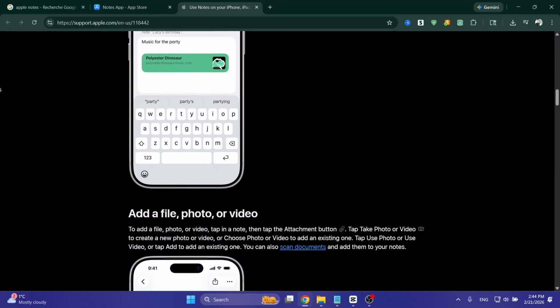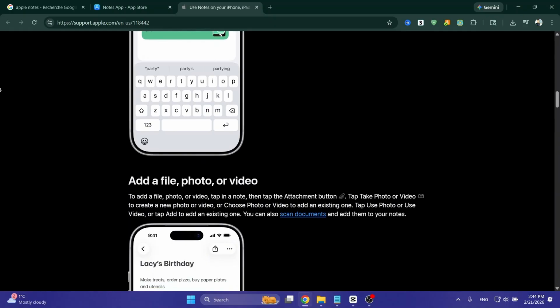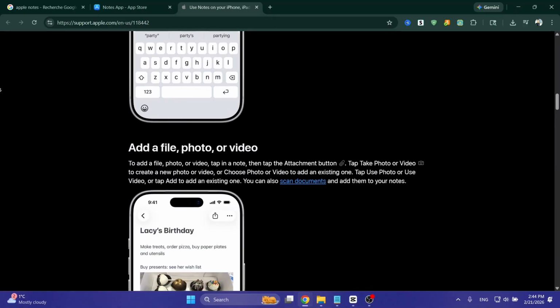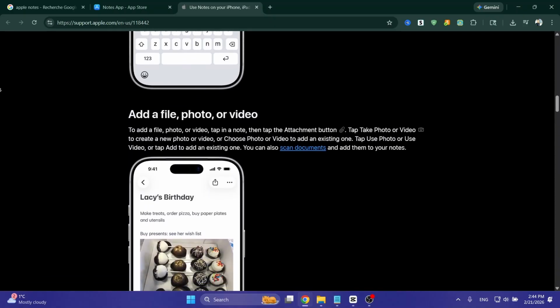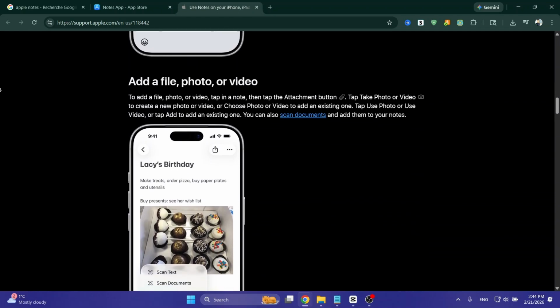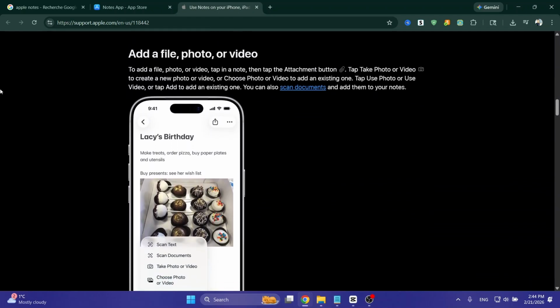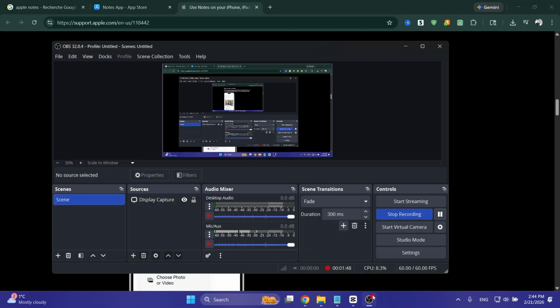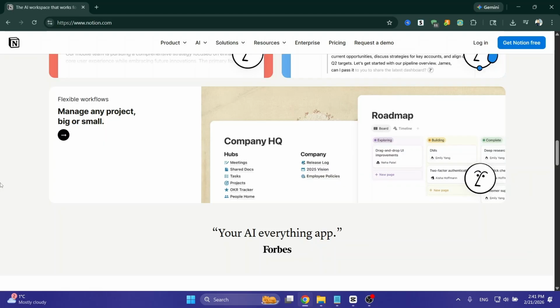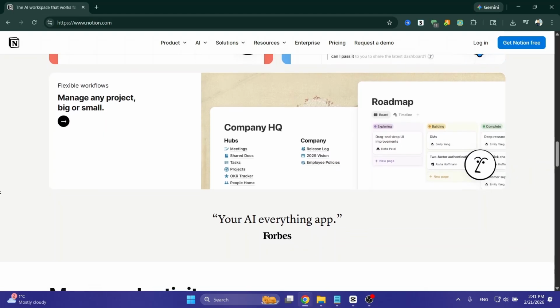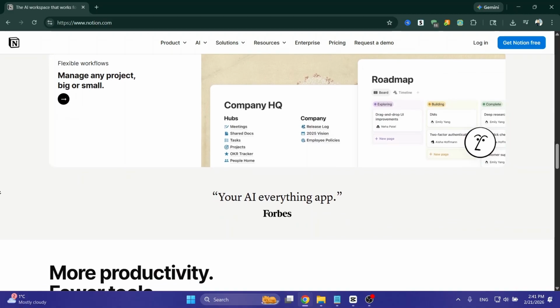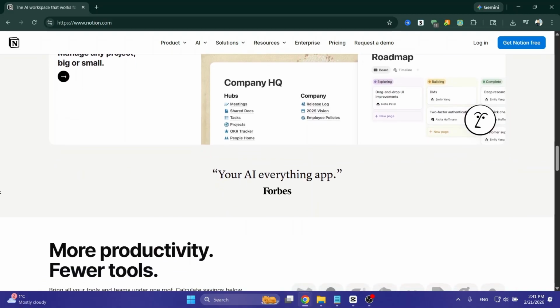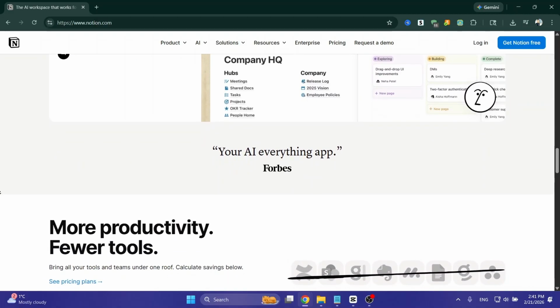If you're looking for a lightweight, fast, and Apple-centric solution, Apple Notes is excellent. But if your goal is flexibility, long-term project and knowledge management, team collaboration, and a highly customizable workspace, Notion stands out as the clear winner. It's ideal for students, professionals, creators, and anyone who wants to consolidate their notes, projects, tasks, and resources into one central hub.